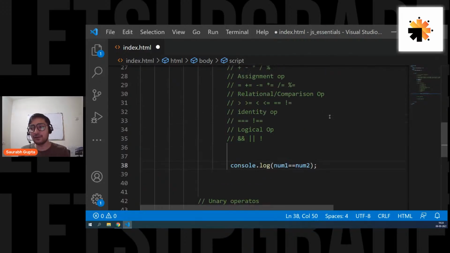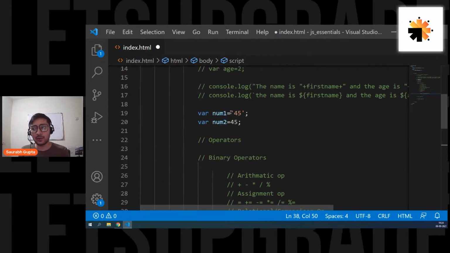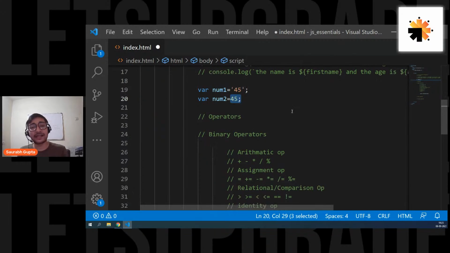Let's see. If I use double equal to, string 45 and number 45 are the same. So double equal to doesn't check for type. It only checks if they look the same. Right? So it can cause a lot of problems in future if your data is of the wrong type but is still looking the same. It works for double equal to.